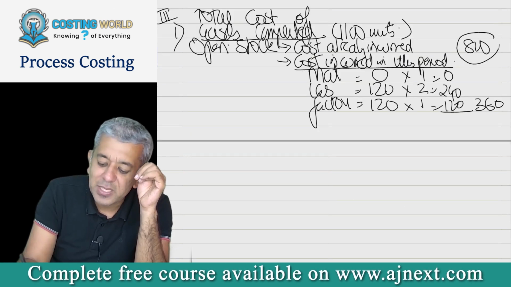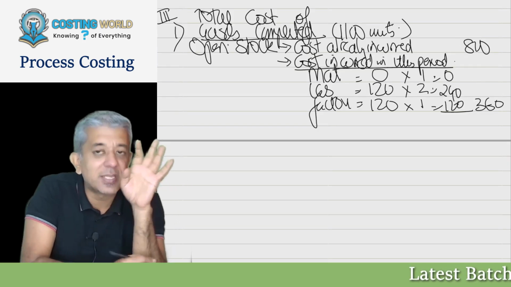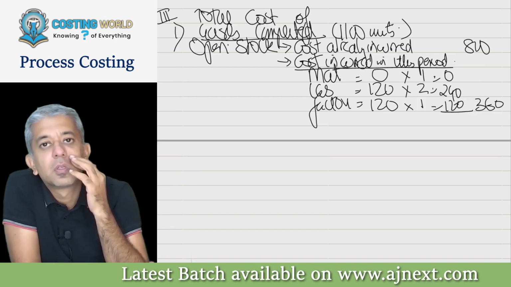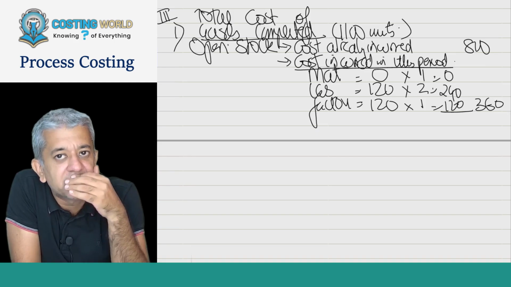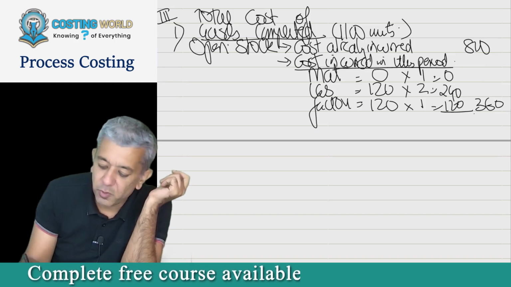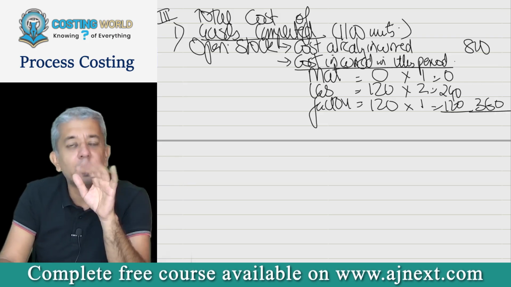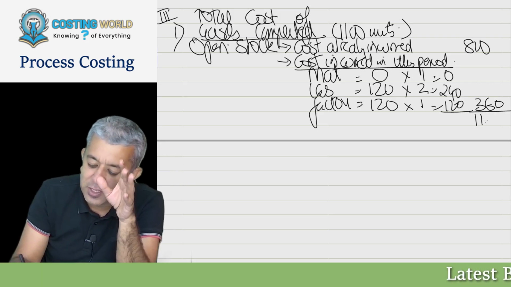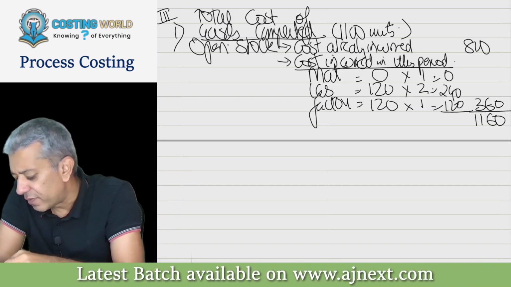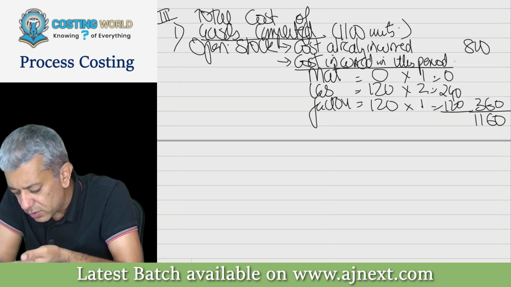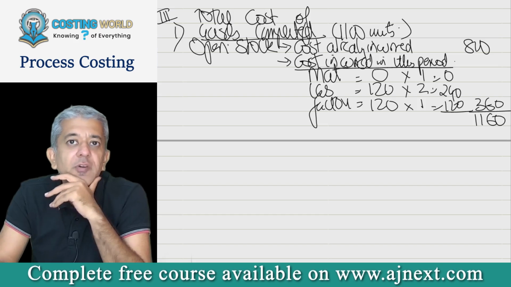Tell me what is the basic difference between 800 and 360? 800 represents which period's cost? Last period. And can we say 360 is the cost of this particular period? Okay. So therefore, can we say for 200 units, last period and current period, totally I've incurred 1160? Tell me one thing, have I got the cost of 1100 units? No, I have got the cost of 200 units.